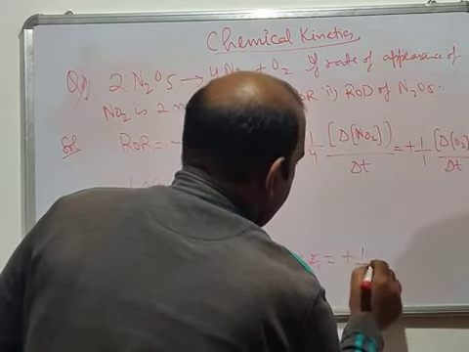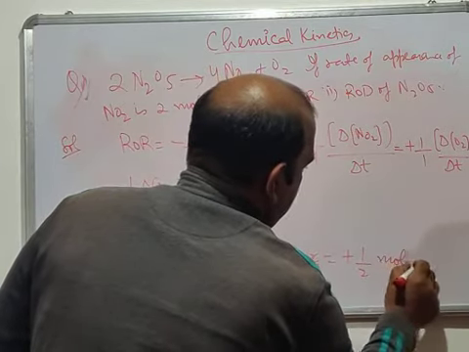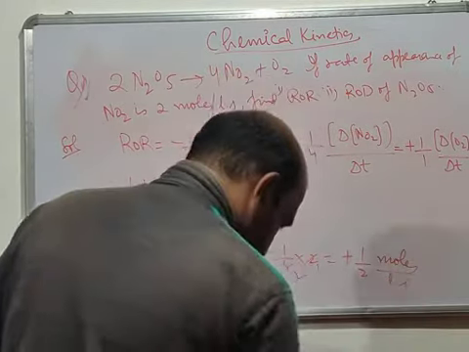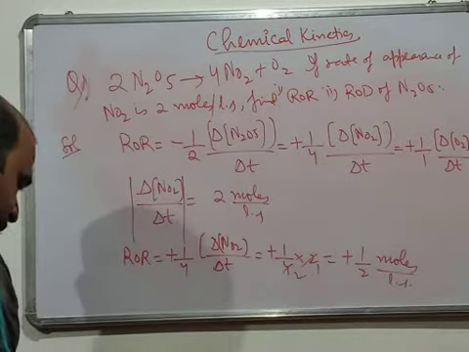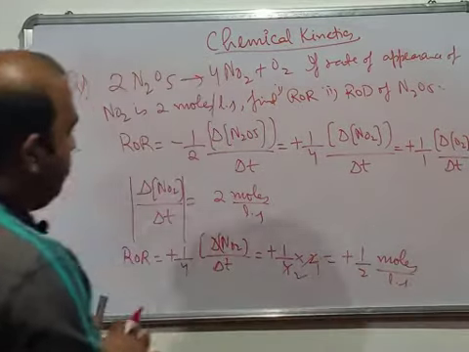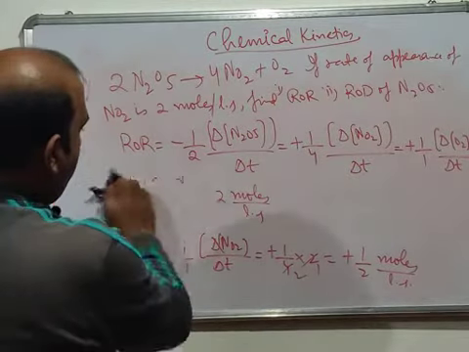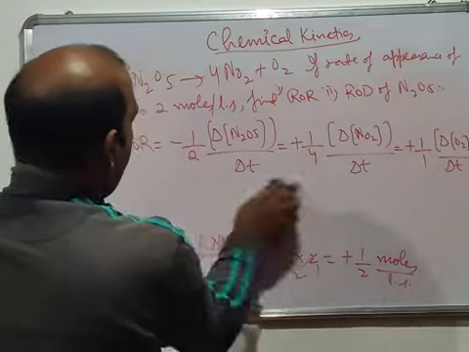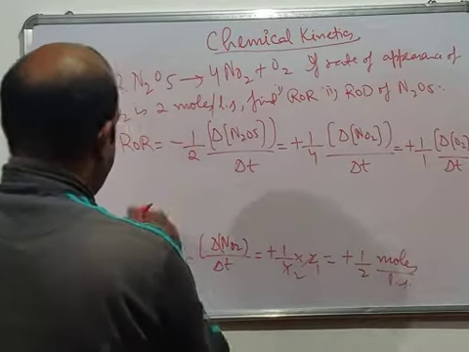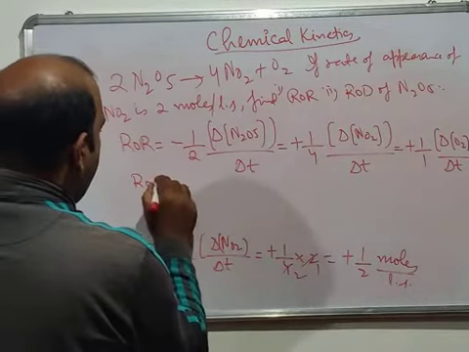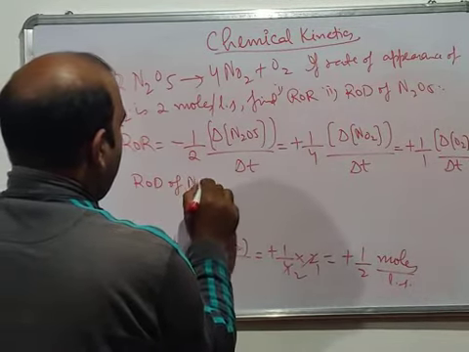So it will be plus 1 by 2 moles per liter per second. So your rate of reaction is plus 1 by 2 moles per liter per second, that we have found. Now after this, we have to find the rate of disappearance of N2O5.